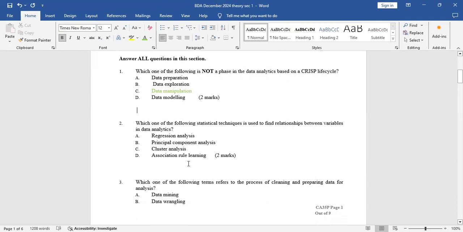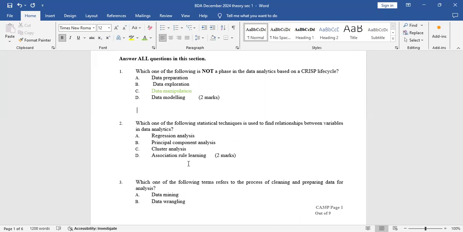Number 2, which one of the following statistical techniques is used to find relationships between variables in data analytics? Yeah, so A, we have regression analysis. Yeah, regression analysis is a statistical technique that is used to find the relationship between variables in data analysis. So the correct answer here was A automatically. So it's regression analysis. When you come to principal component analysis, no, that's not used to find the relationship between variables in data analysis.